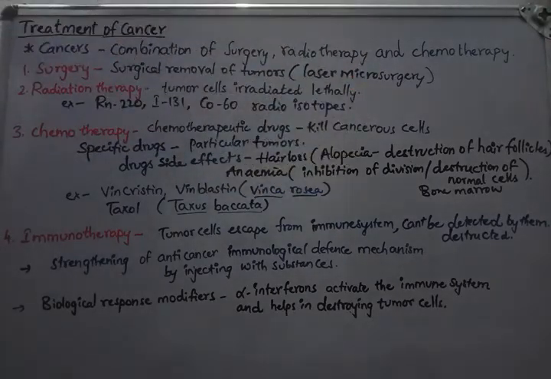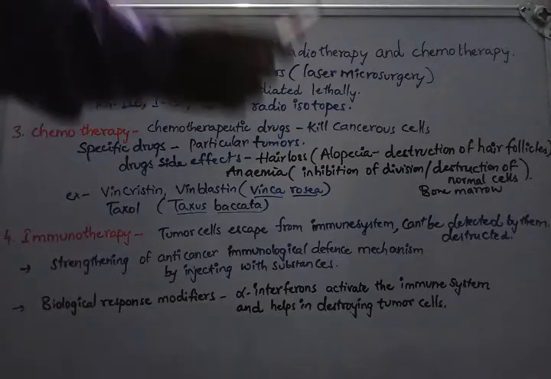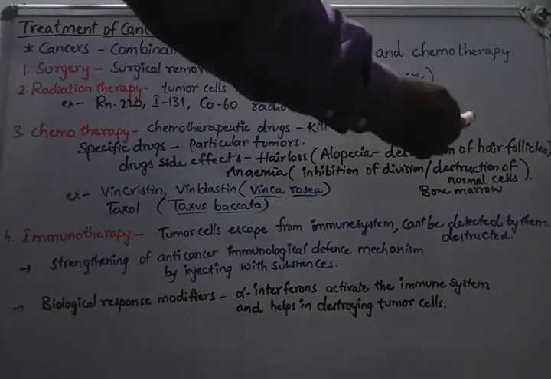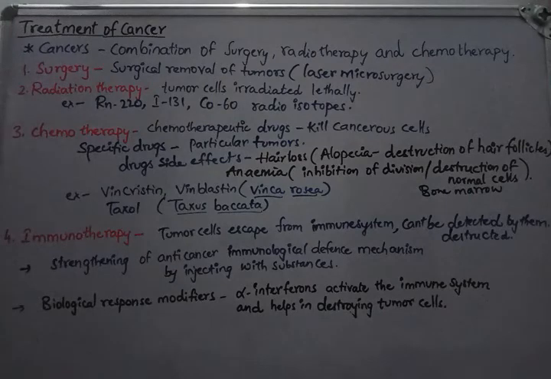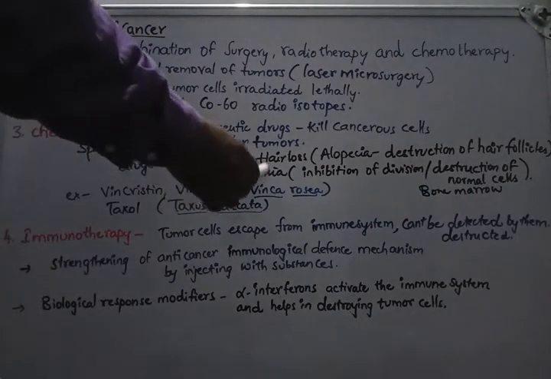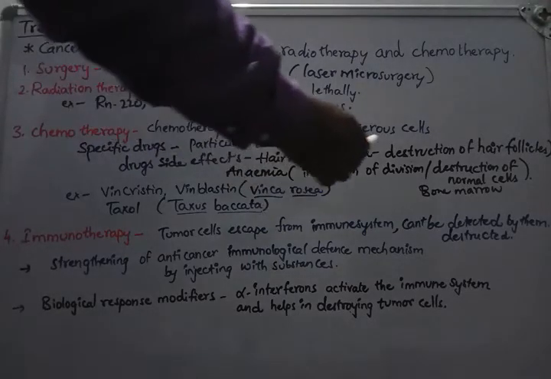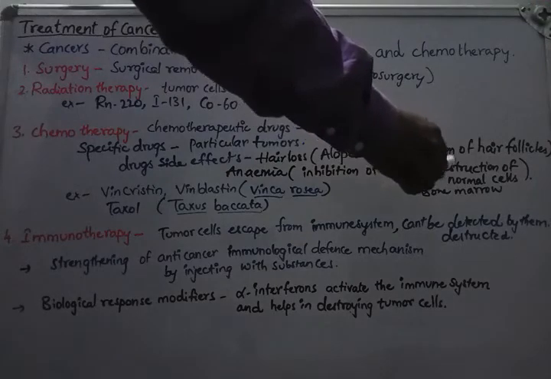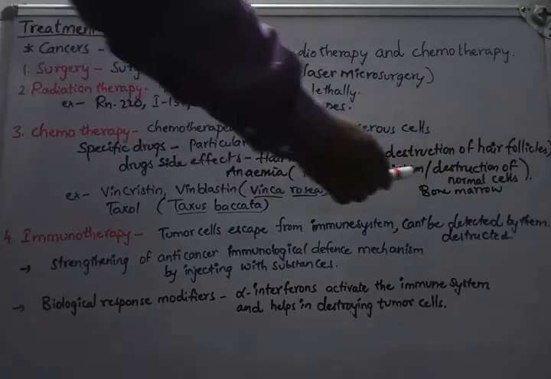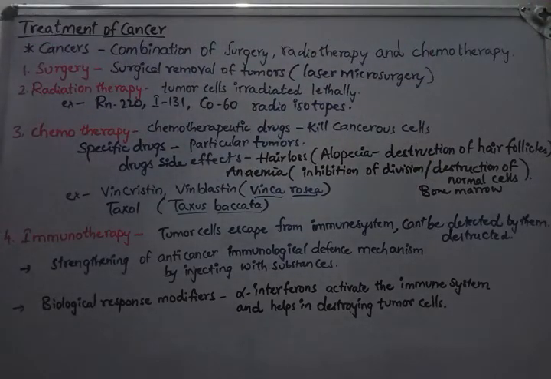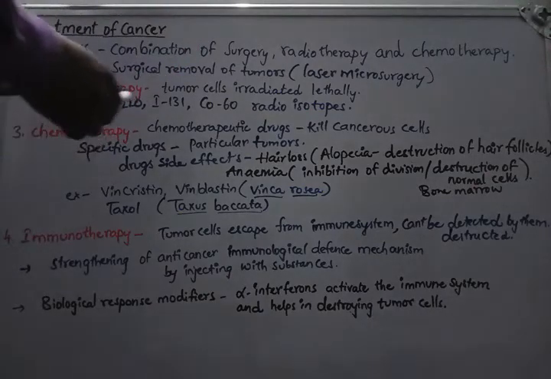Alopecia is the common term we use, where destruction of hair follicles by the drug is observed. There are certain cases like anemia also. The inhibition of cell division or destruction of normal cells in the bone marrow is observed during the